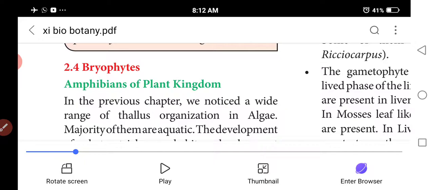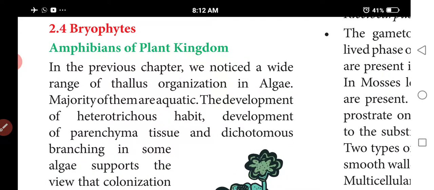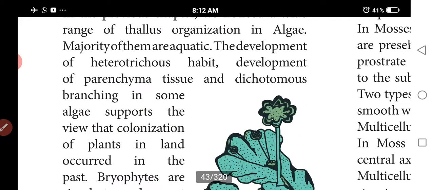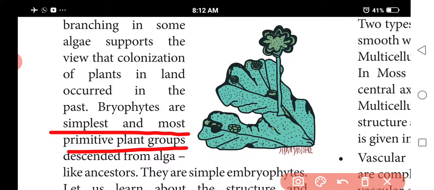Bryophyta, amphibians of the plant kingdom. In the previous chapter, we noticed the wide range of thallus organization in the algae, the majority of them aquatic. Everything about algae we have studied. But bryophytes are the simplest form, the most primitive plant group, descended from alga-like ancestors.